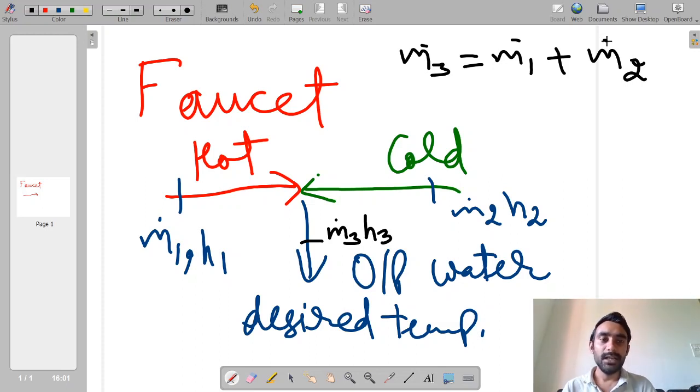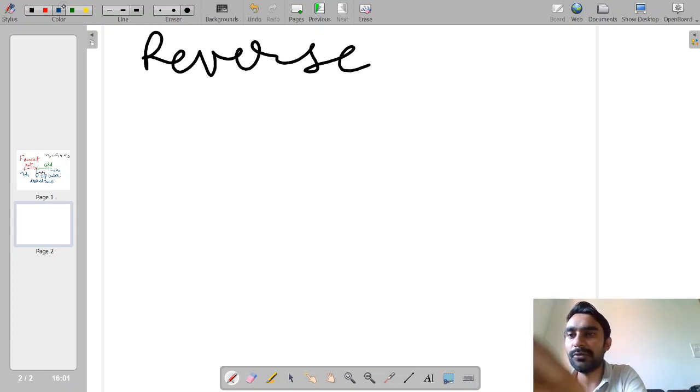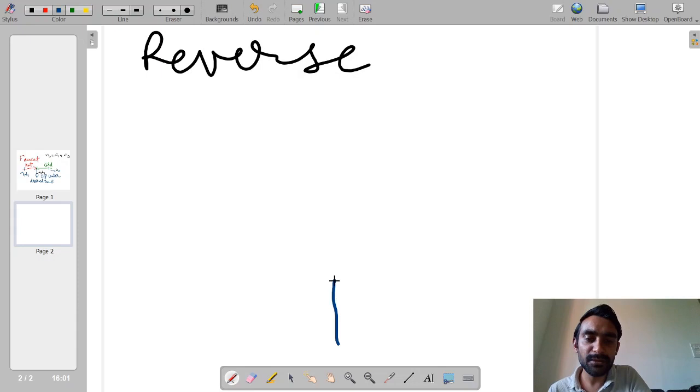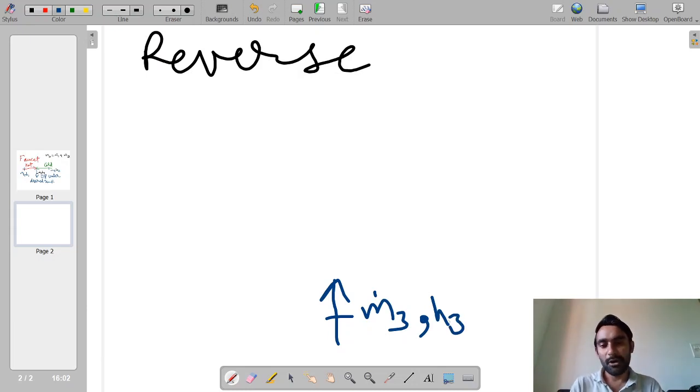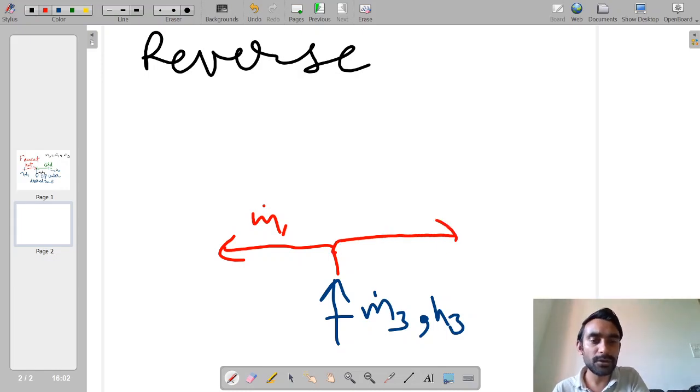Now if we have to reverse this process, what do we have to do? Now we have m3 dot mass with energy content h3. If I have to convert this mass into two different streams, out of this mass, m1 dot amount I split to one side and m2 dot amount I take in another direction.